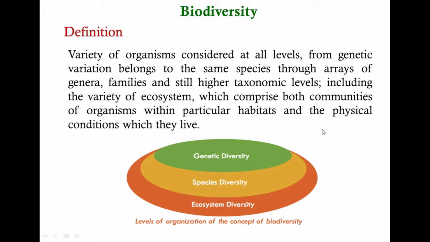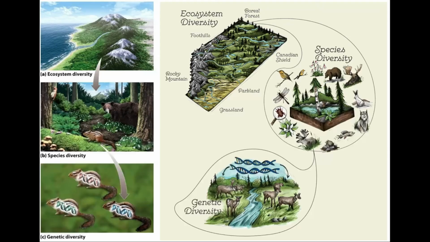In a simple way, you will be able to explain this as the variation of organisms within their environment. So when expanding, you will be able to define it as the variety of organisms considered at all levels, from the genetic level, species level and the ecosystem level. So for our convenience, there are 3 levels of biodiversity.